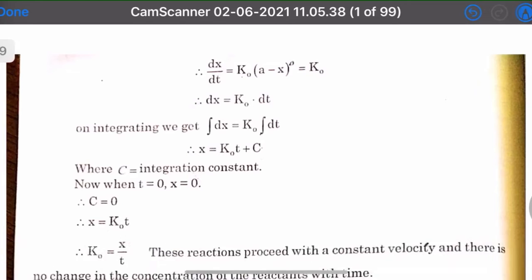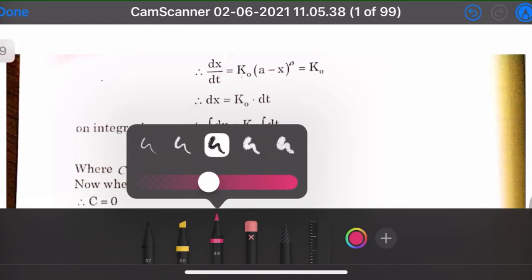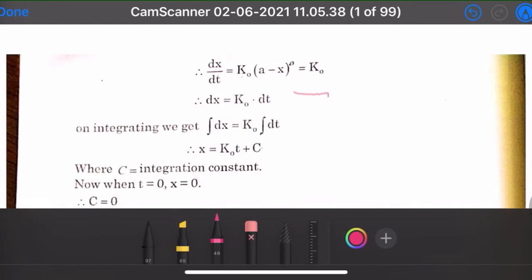So dx is equal to K0 dt. Now we apply integration. So we get the integral of dx is equal to K0 times the integral of dt. So integration દૂર કરવા માટે constant મૂકવો પડશે. So x is equal to K0t plus c, where c is the integration constant.